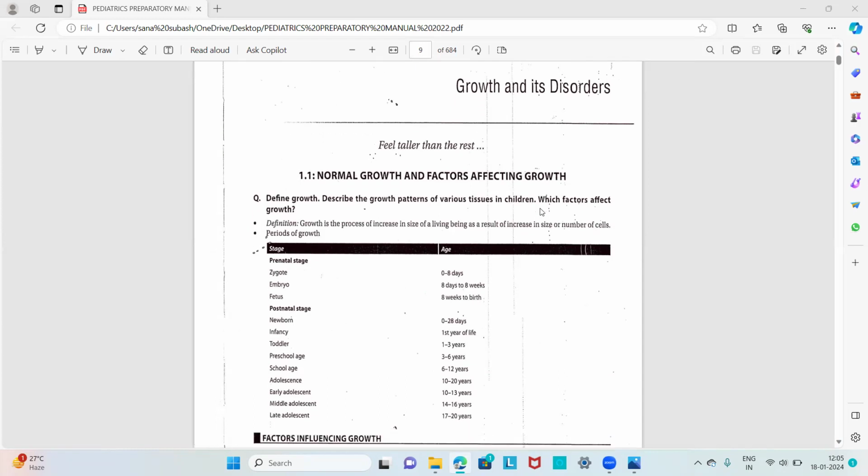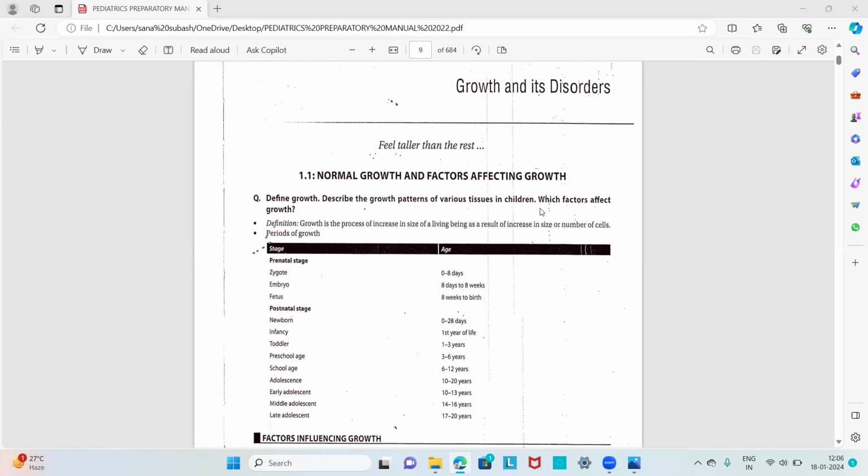Growth is the process of increasing size of a living being as a result of increase in the size or number of the cells. That is, as the size of our cells or tissues, or the number of cells, increases, the size of our whole living body also increases. That is growth.